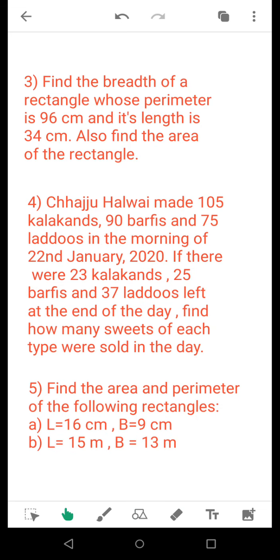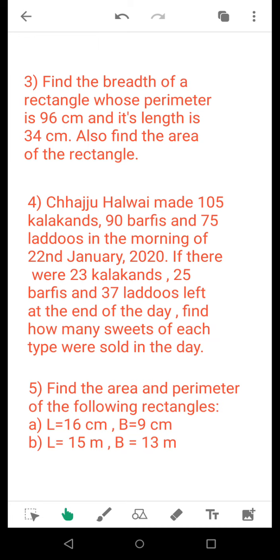Now we come to question number 3. Find the breadth of a rectangle whose perimeter is 96 cm and its length is 14 cm. Also find the area of the rectangle. You already know that if the perimeter of a rectangle is given and any one of the dimensions, the length or breadth, is provided, you can find the other dimension. After finding the breadth, the length is already supplied, so you can easily calculate the area of the rectangle.